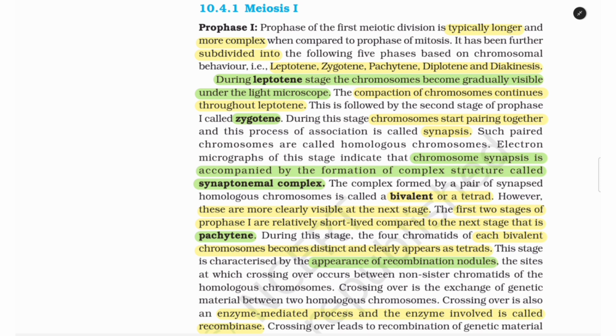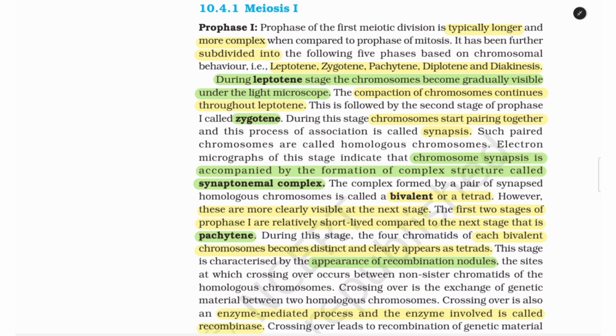However, these are more clearly visible at the next stage. The first two stages of prophase 1 are relatively short lived compared to the next stage, that is pachytene. During this stage, the four chromatids of each bivalent chromosome become distinct and clearly appear as tetrads. This stage is characterized by the appearance of recombination nodules, the sites at which crossing over occurs between non-sister chromatids of the homologous chromosomes. Crossing over is the exchange of genetic material between two homologous chromosomes.